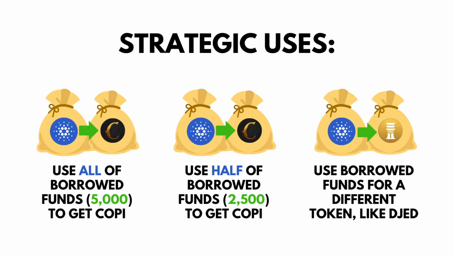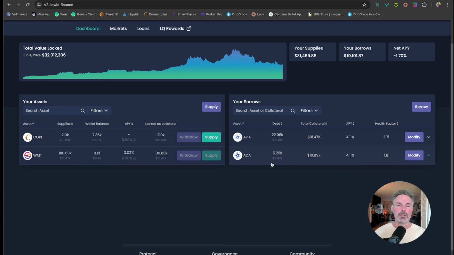That then will go higher. So then if the price of ADA rebounds and I have more ADA because I traded JED into ADA at that lower price, then when ADA returns back to the state and price at which I executed this loan, I'll have some extra ADA in my wallet that I could use to repay a portion of this loan and start chipping away at paying this loan back.